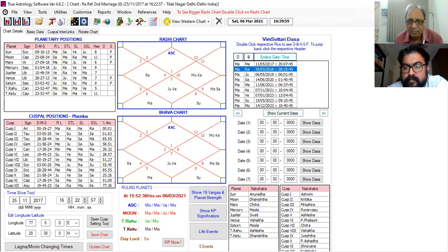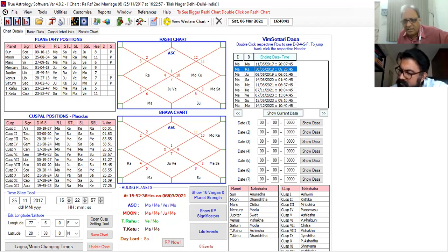Write down Venus first, then Mars. The Lord of Libra is Venus. Venus is in Jupiter star, Venus sub and Mercury sub. Jupiter is not in 5 or 9, but Jupiter is there in 11. And Venus is there in 7 only. And finally, Venus is in the sub of Mercury, that is appearing in 5 and 9.